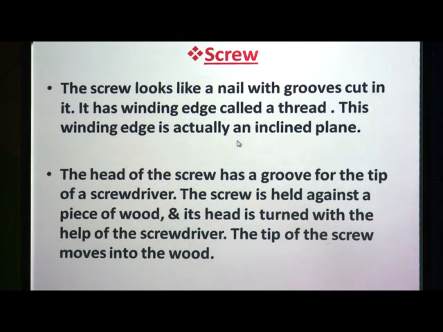This winding edge is actually an inclined plane, and the head of the screw has a groove for the tip of a screwdriver. By using the screwdriver, we can easily insert the screw in wooden material. The screw is held against a piece of wood, and its head is turned with the help of the screwdriver. That means the tip of the screw moves into the wood.